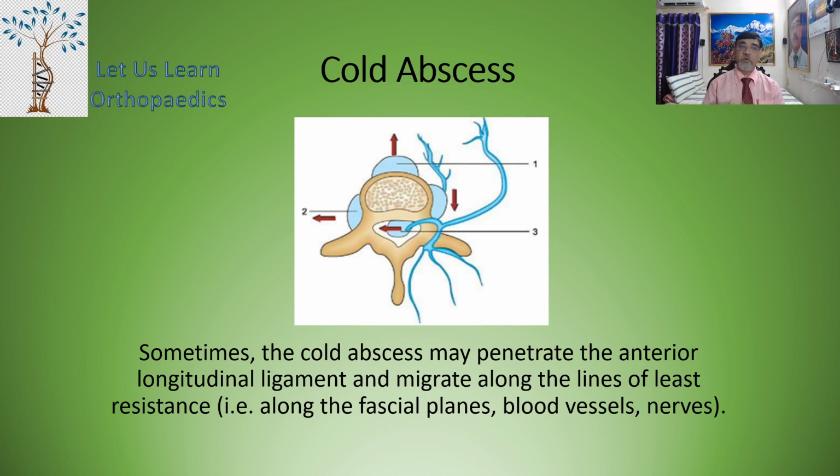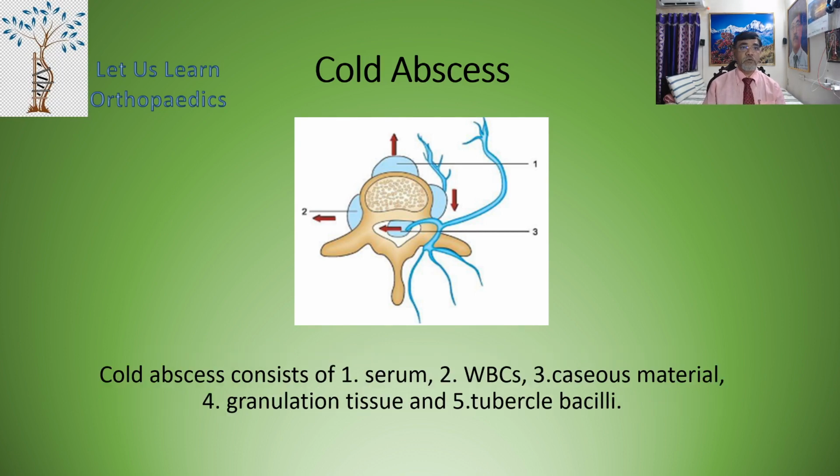Sometimes the cold abscess may penetrate the anterior longitudinal ligament and migrate along the lines of least resistance, that is, along the fascial planes, blood vessels and the nerves. Now, cold abscess consists of five things. 1. Serum. 2. WBCs. 3. Caseous material. 4. Granulation tissue, and 5. The tubercle bacilli.